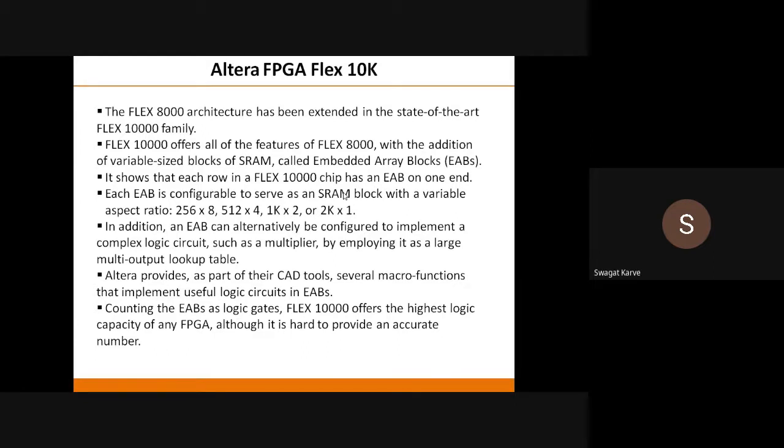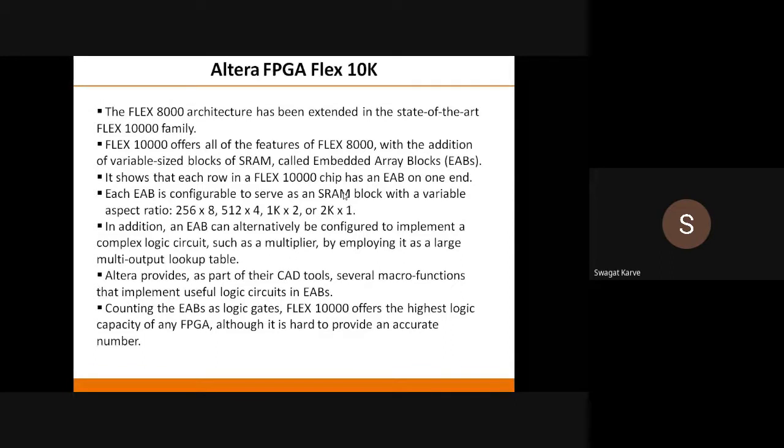Each row of this Flex 10K chip has an EAB on one end. That means you have embedded array blocks at the end of every row.